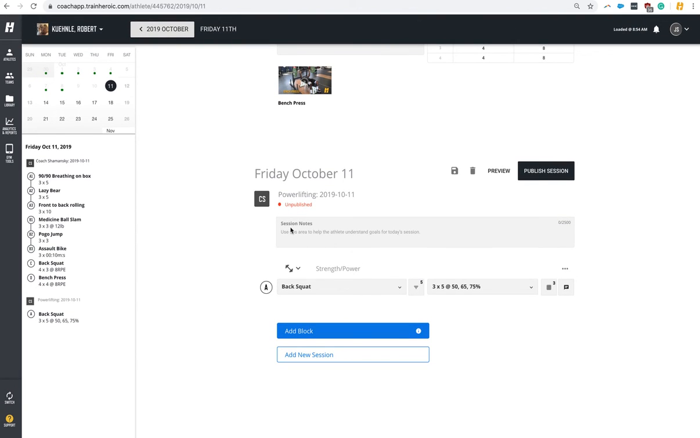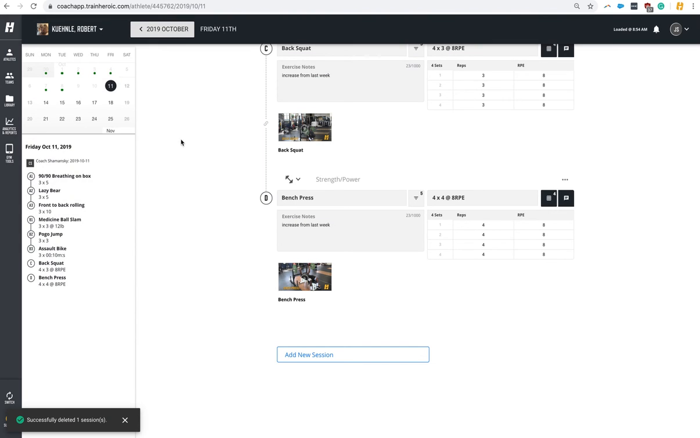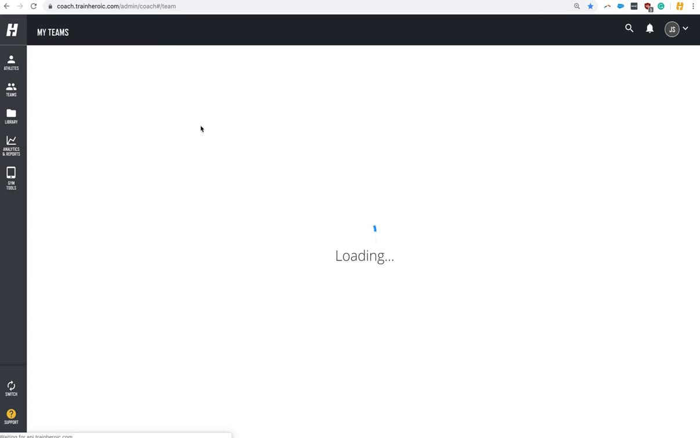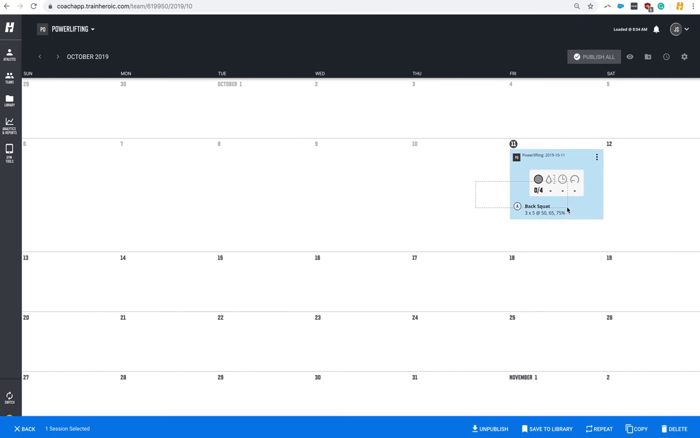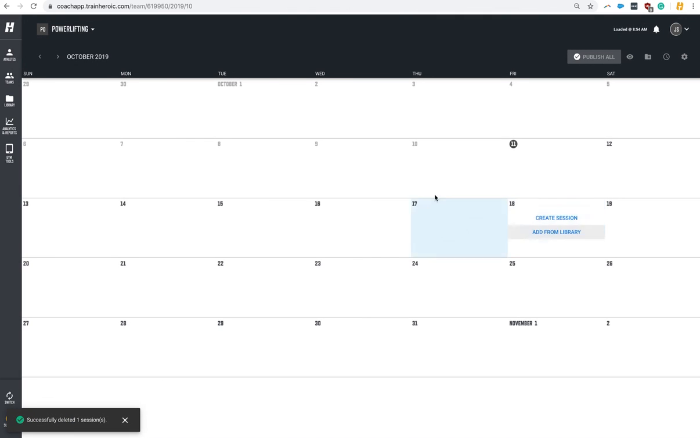You can now program for yourself, and I just wanted to articulate what the difference was between those teams and athletes calendars. It looks like everything's going really well on your end, and I'm going to go into teams and into powerlifting and take that session off the calendar for you. But this is how you scale programming to all the powerlifters versus just individually, one at a time.